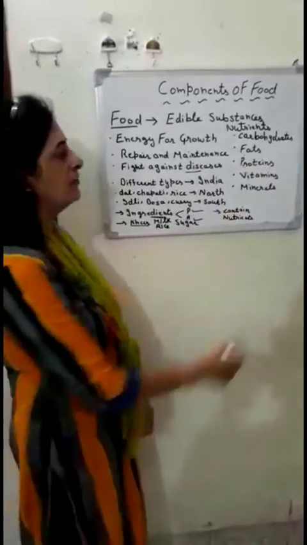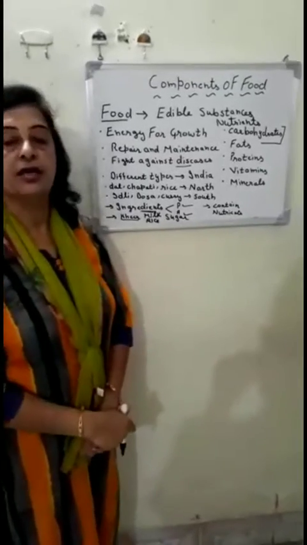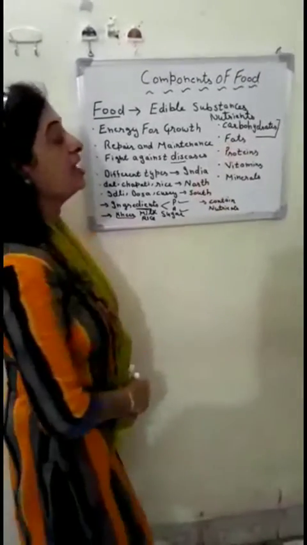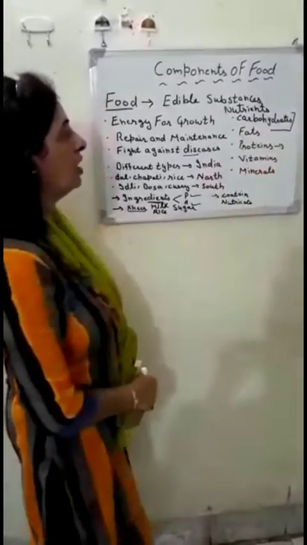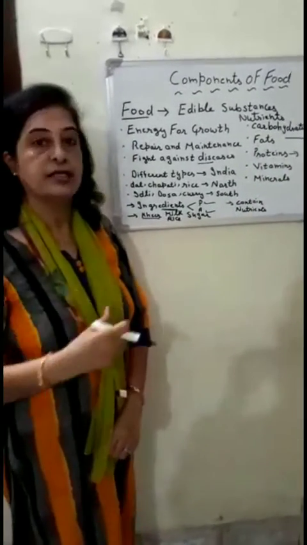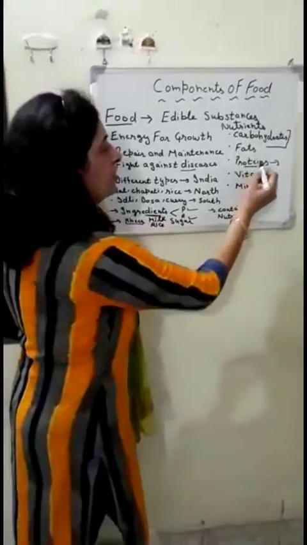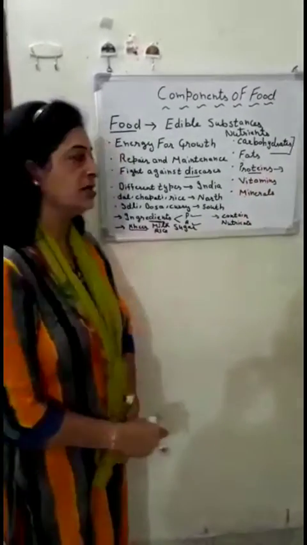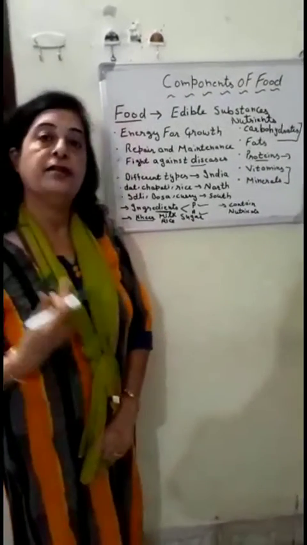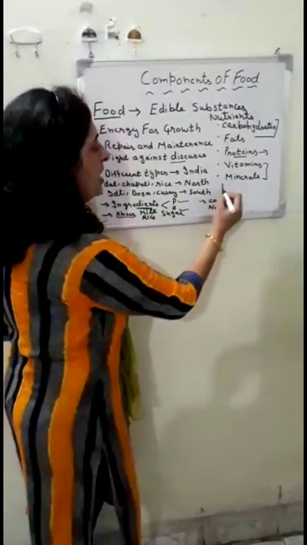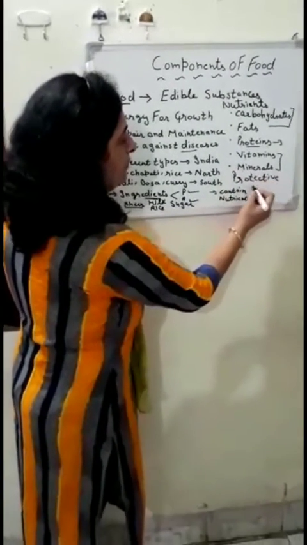Out of these five, carbohydrates and fats provide energy to our body, and that's why they are known as energy giving food. Proteins are a must for proper growth and maintenance of our body, cells and tissue, so protein is known as body building food. And vitamins and minerals protect our body from different diseases, so they are known as protective food.